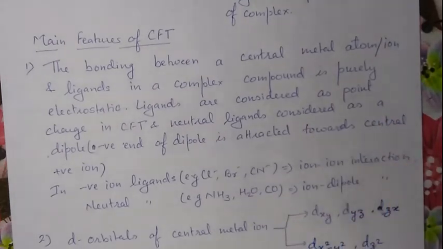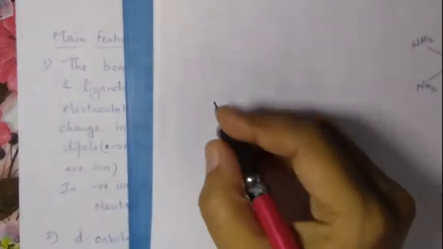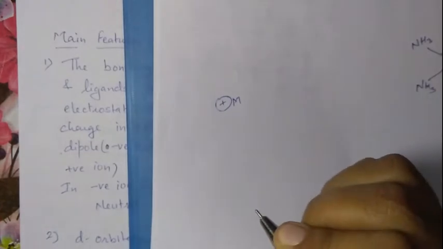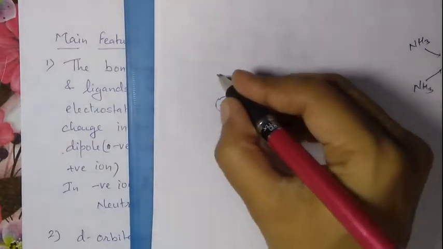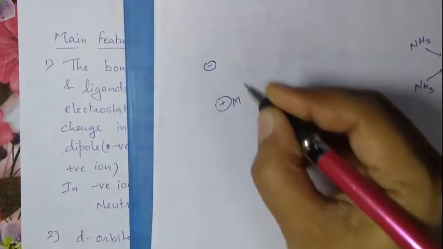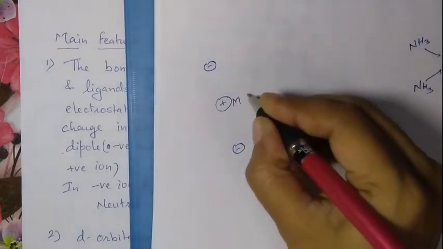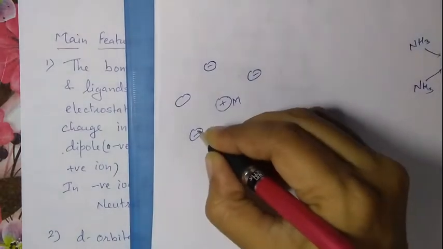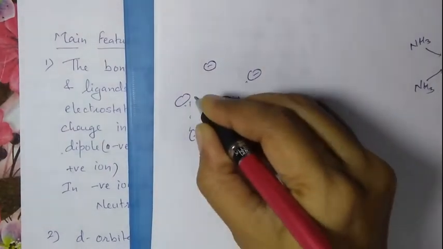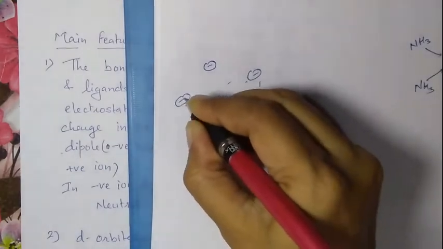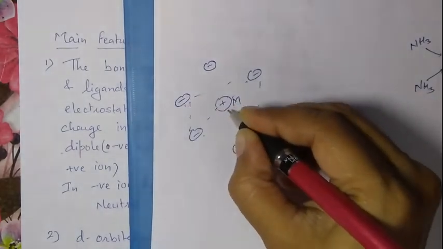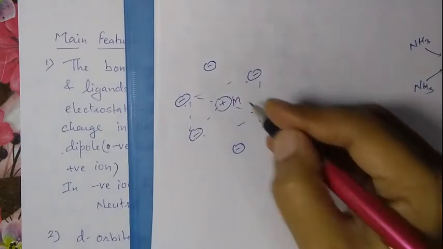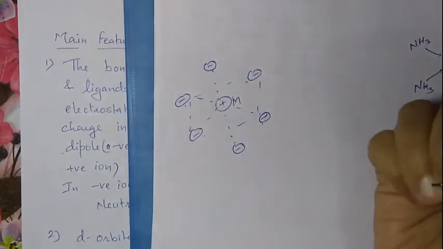For example, this is the metal ion, which is considered as a positive charge, and the ligands present around this positive charge act as negative point charges, and there will be interaction between them.